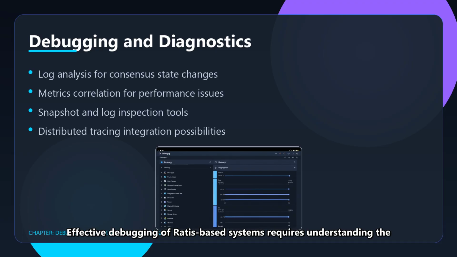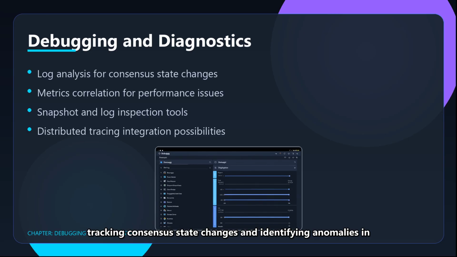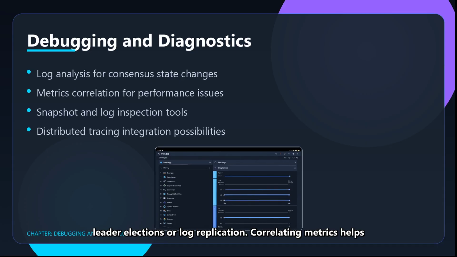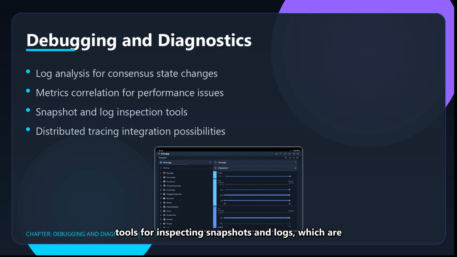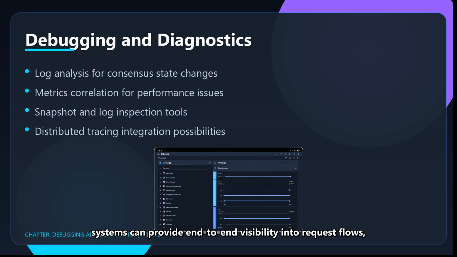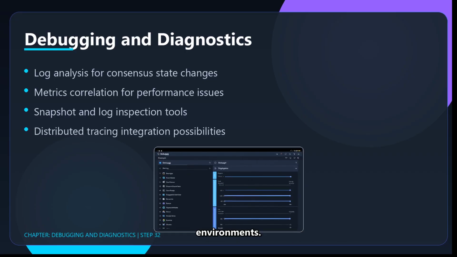Effective debugging of Ratis-based systems requires understanding the available diagnostic tools. Log analysis is fundamental for tracking consensus state changes and identifying anomalies in leader elections or log replication. Correlating metrics helps pinpoint performance issues and capacity bottlenecks. Ratis provides tools for inspecting snapshots and logs, which are invaluable for forensic analysis. Integration with distributed tracing systems can provide end-to-end visibility into request flows, making complex issues easier to diagnose in production environments.